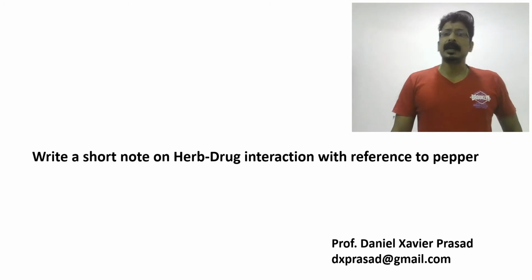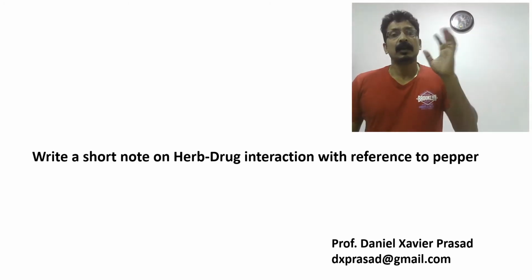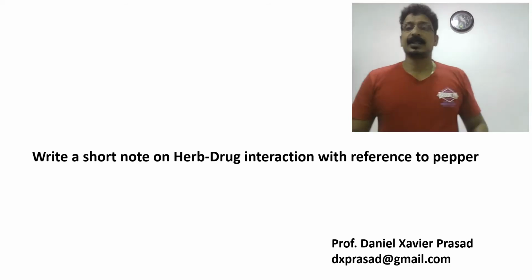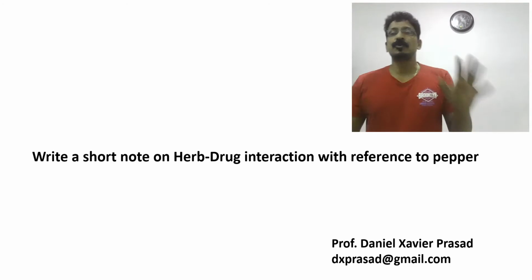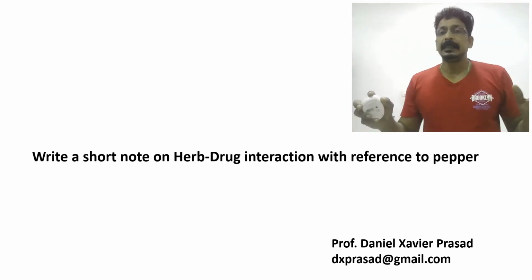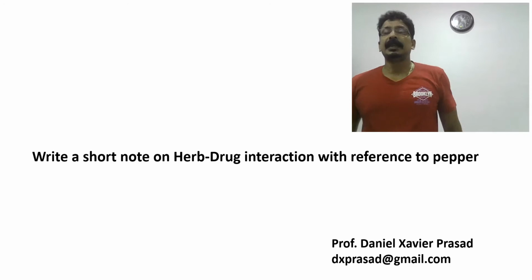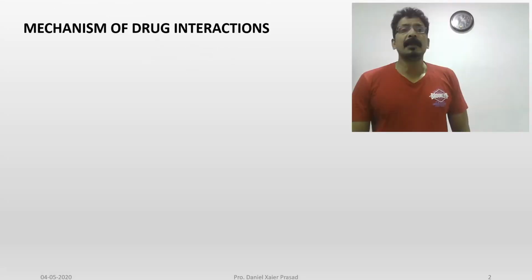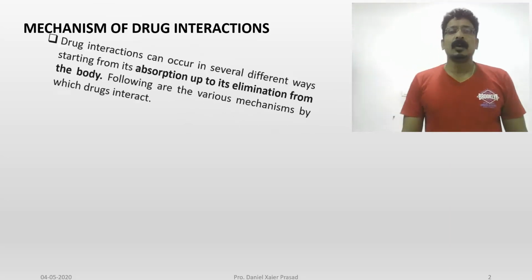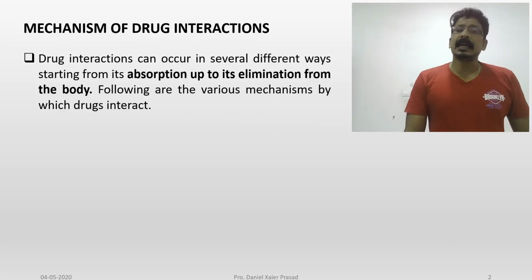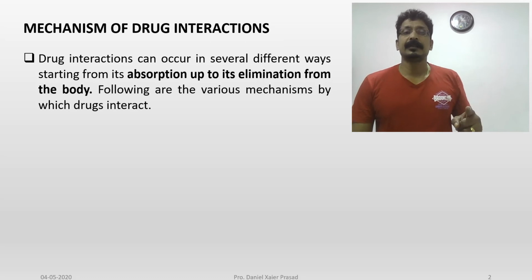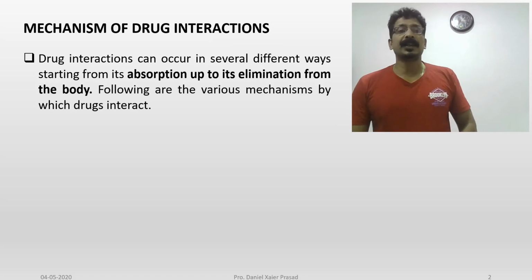Again I am reading, please come to the point. They have asked, write a short note on herbal drug interaction with reference to pepper. That means pepper you can emphasize. Other than that, we have to tell in detail about what you mean by drug interactions. So initially, the mechanism of drug interaction: we can say that drug interaction can occur in several different ways, starting from absorption up to its elimination from the body.